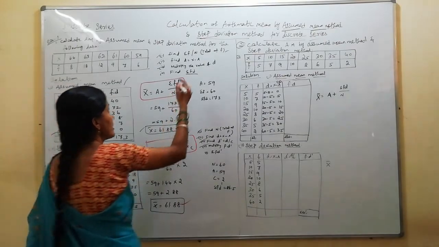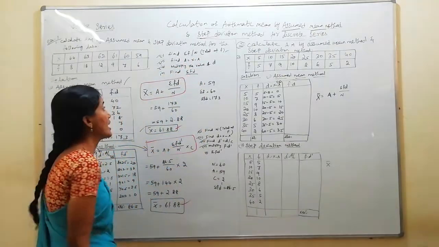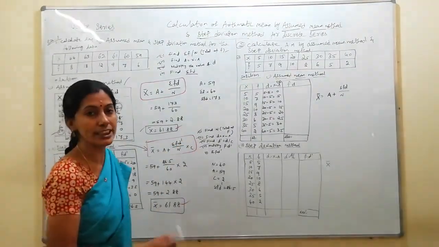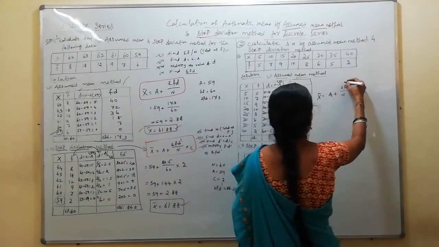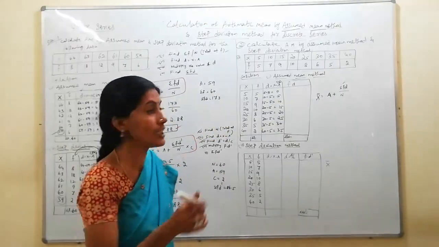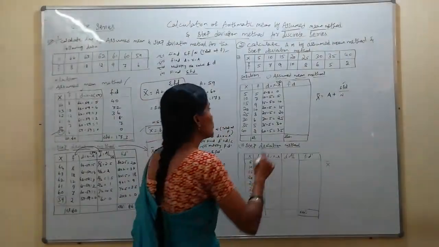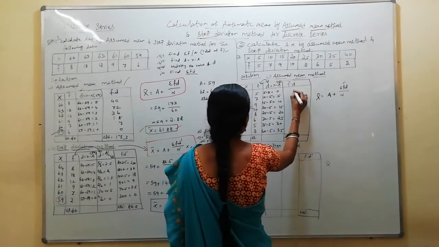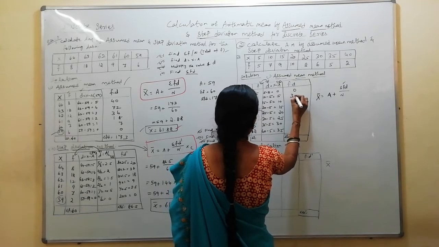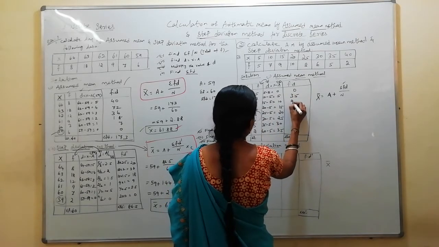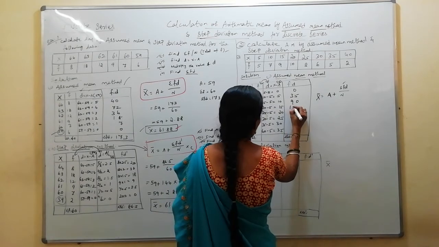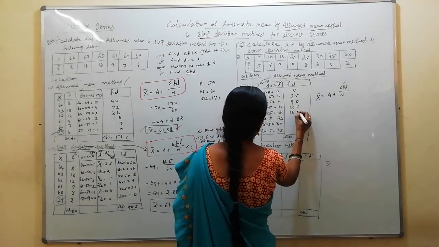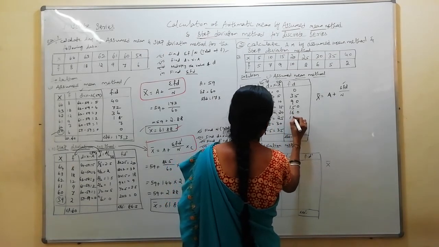Next procedure, what should we do? Find f into d.